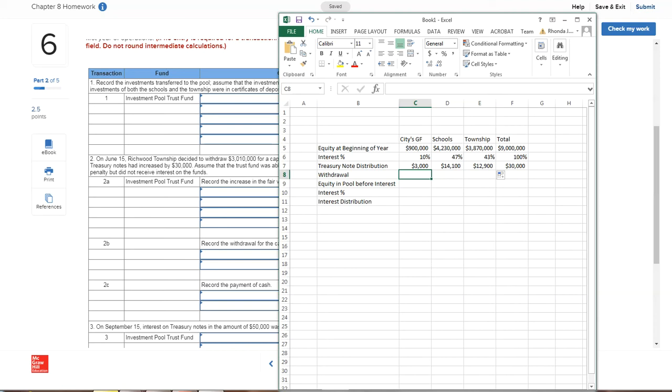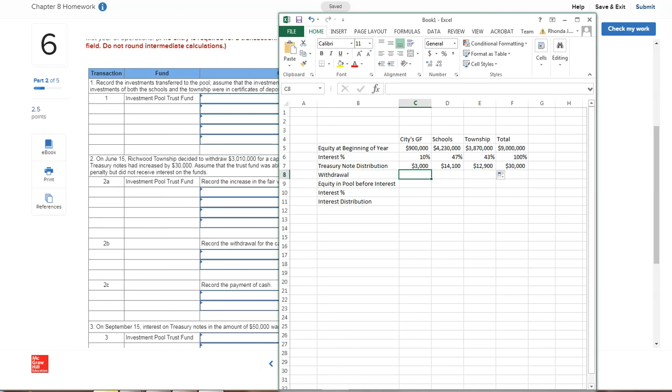And you'll have a due to general fund, you'll have additions to Albertville schools, additions to Richwood Township, and that information is what you need to answer those. You'll also have a debit to cash, credit to certificates of deposit for the $3,010,000, and withdrawal from pooled investments for the Richwood Township $3,100,000 as well.